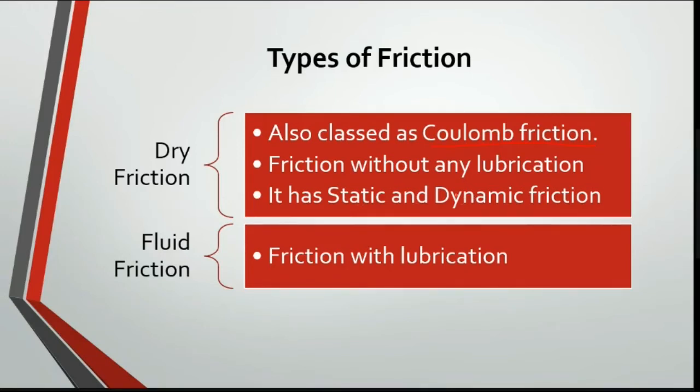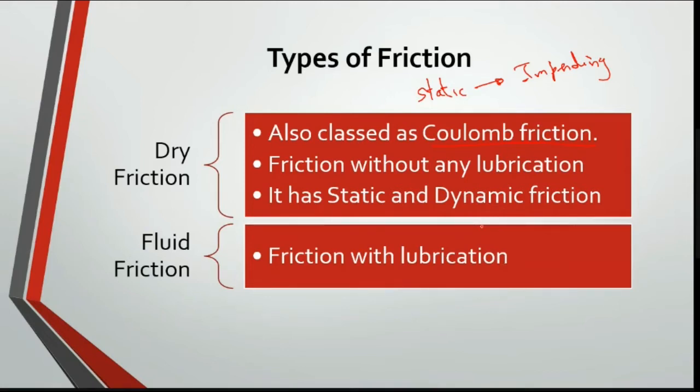Friction caused when there is no motion of an object, when the object is about to start moving, we call static. Static is impending to move. Impending means it starts to move. Dynamic means your object is continuously moving, like when you are riding a bike. That is dynamic friction.